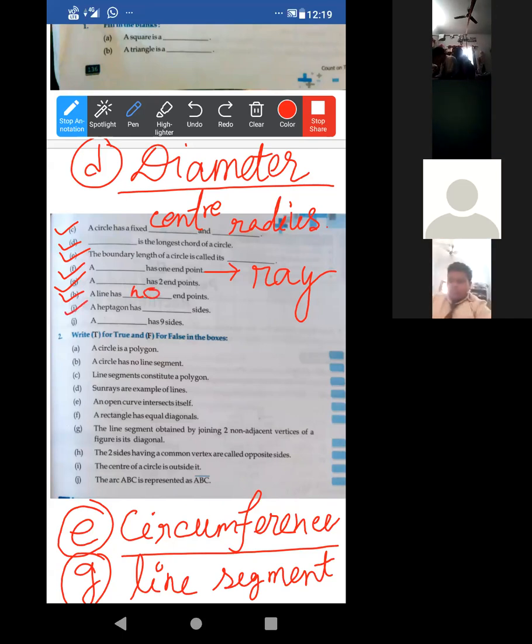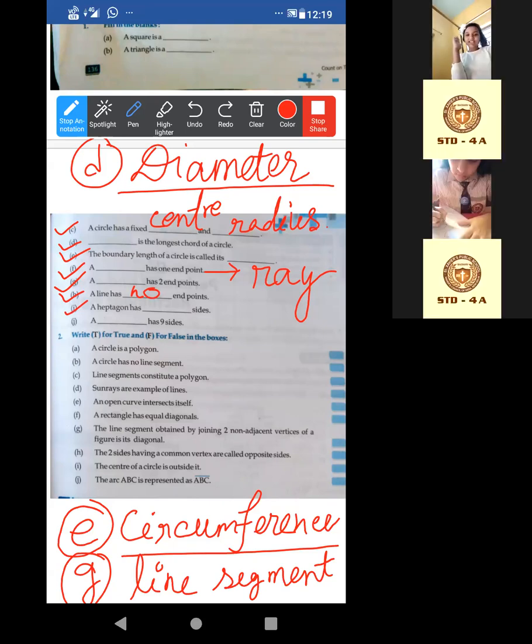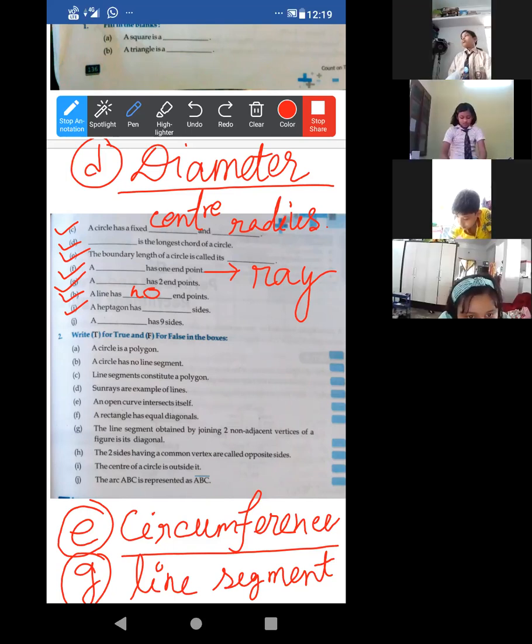Now, number I. Acha, whom I will ask, only he or she will answer. Swarnakshi, acha, Maushim. Okay, Maushim, a heptagon has how many sides? Show it by using your finger. Six or seven? Seven. Very good. Acha, six means what, Swarnakshi? Six means hexagon. Okay. Sampriti, Raisa, understood too? So, heptagon means seven.